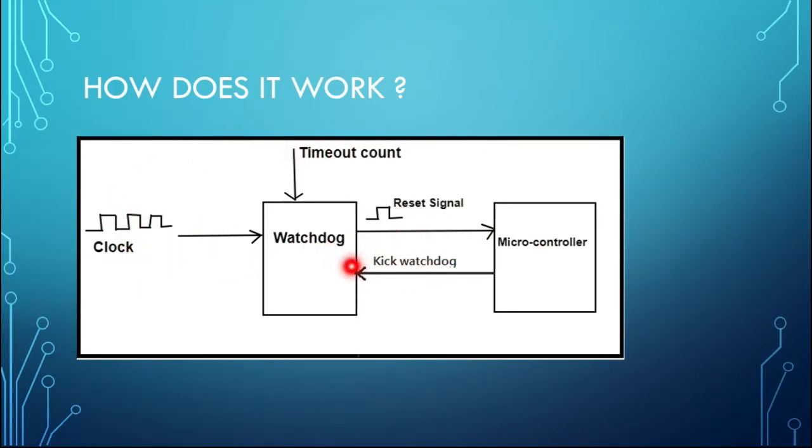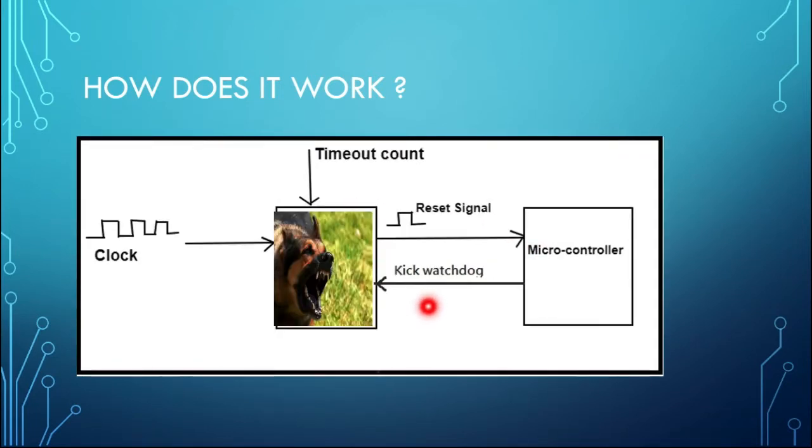So what is actually happening here? In this slide, I just changed the watchdog block with a dog's image. Just imagine a condition in which a dog started to bark at you. What will you do? I hope you won't say that you would run. Assume that this is not the microcontroller, this is you.